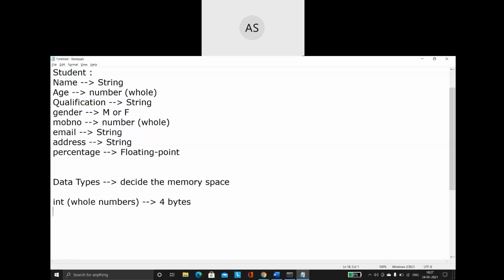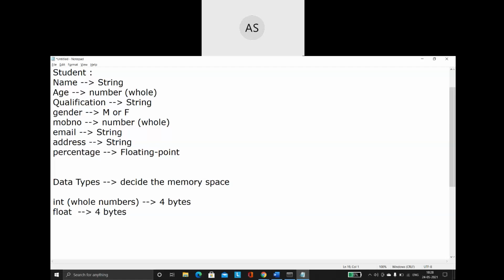In the same way, I have a data type called float. Float is a data type that is used to store fractional values, like a floating point type. Whenever I declare a variable of this type, it again occupies 4 bytes.